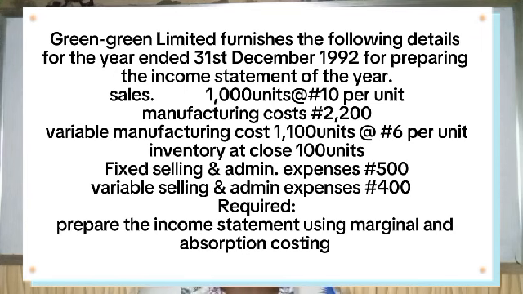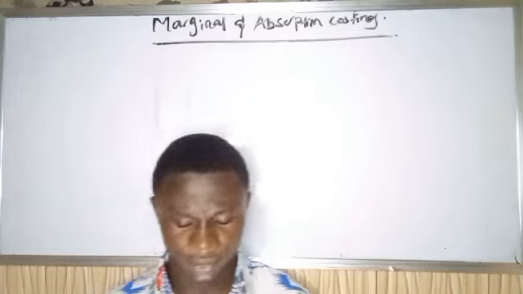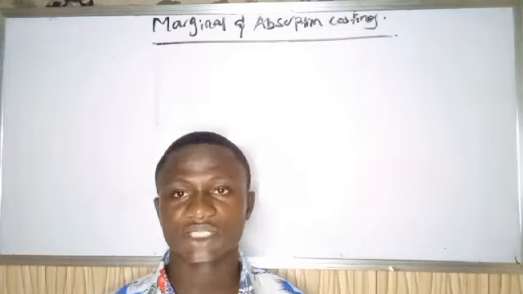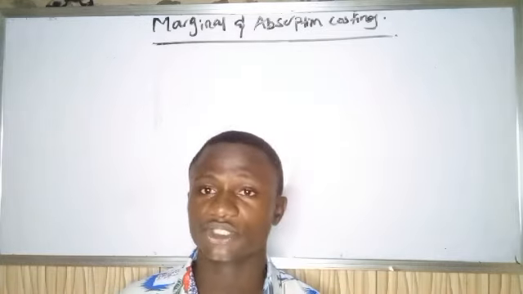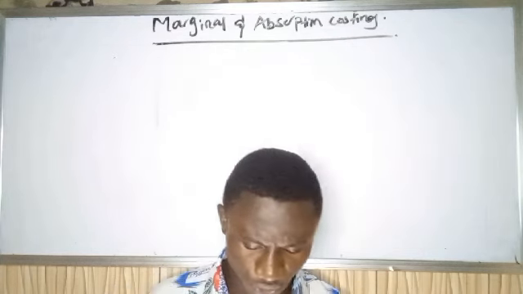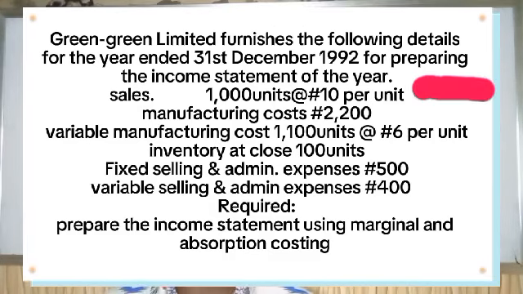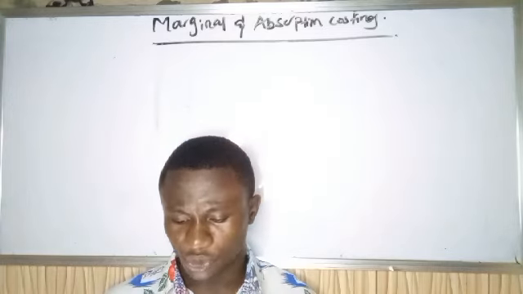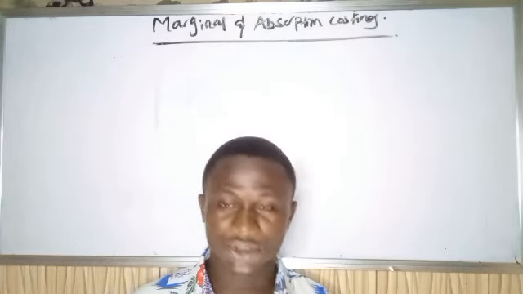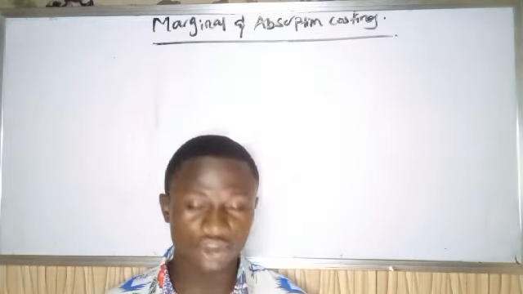We have the inventory at close, that's our closing stock, 100 units. We have our fixed selling and administration expenses, 500, and our variable selling and administration expenses, 400. Yes, there are some things I want you guys to take note of before we proceed to solve this question. The first one is that they said we sold 1000 units, but in the end we have 100 closing stock.